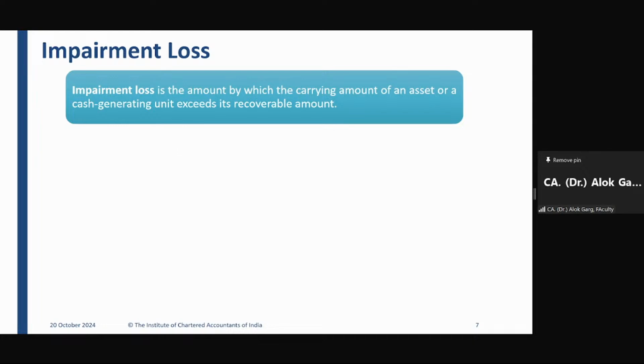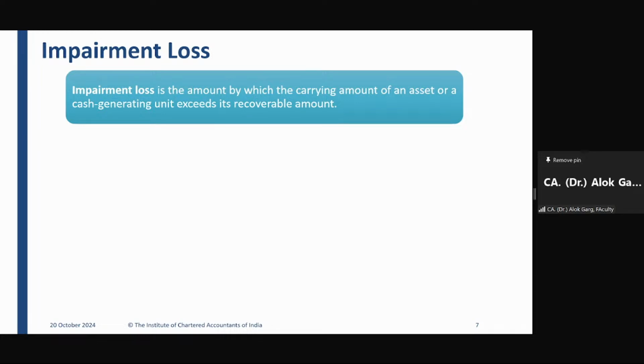For example, in the example of the Maruti Brezza car, the carrying value was 9 lakh rupees, which is cost minus accumulated depreciation, and the market value was 7 lakh rupees. The recoverable value was 7 lakh rupees. So what is impairment loss?